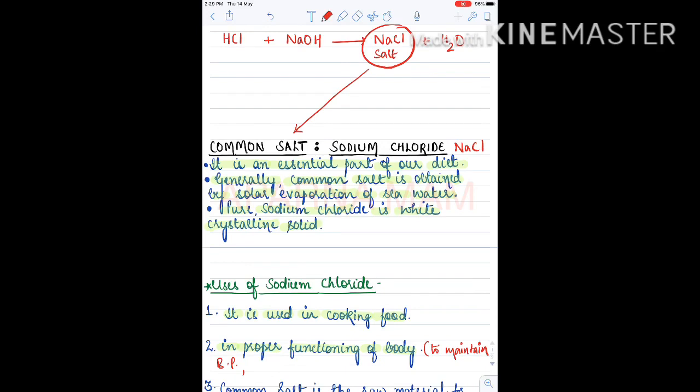It helps to absorb and transport nutrients in our body. That's why it is considered an essential part of our diet.